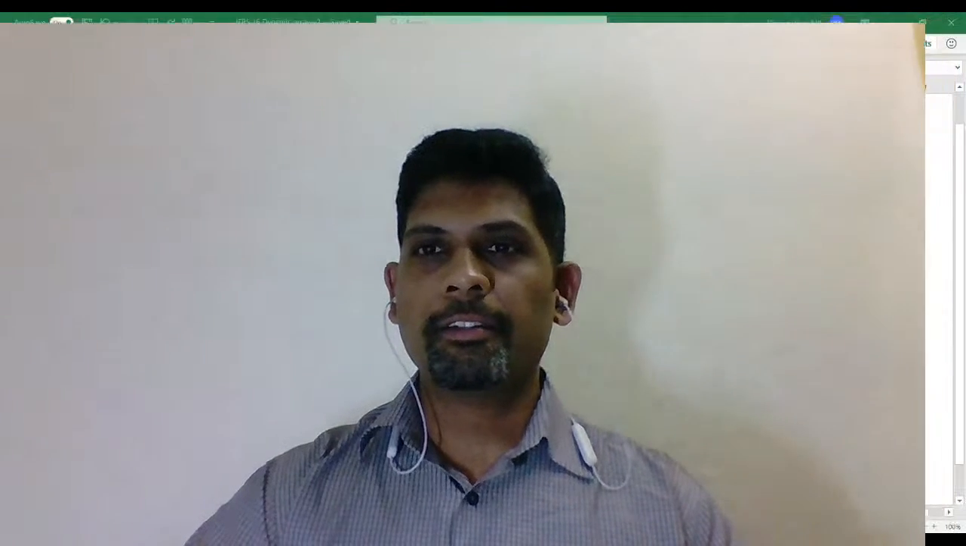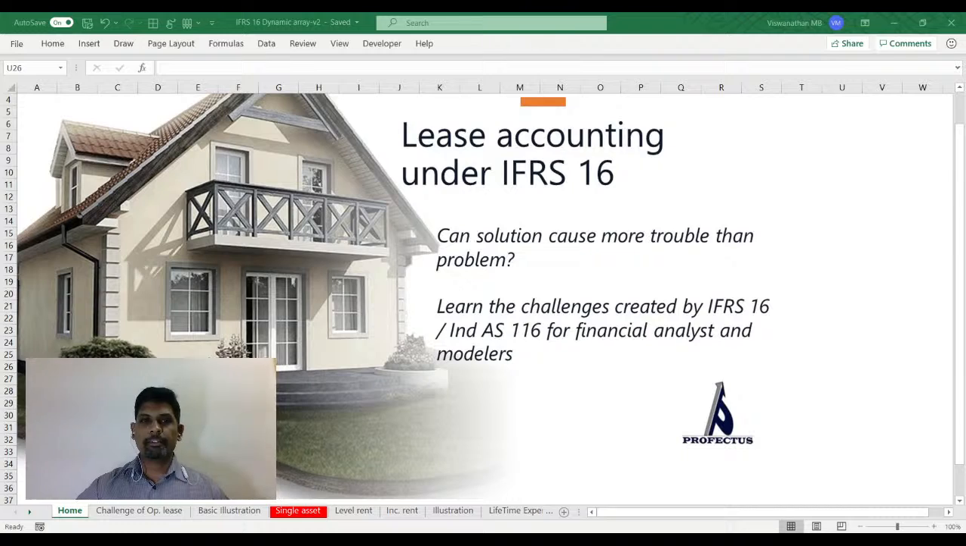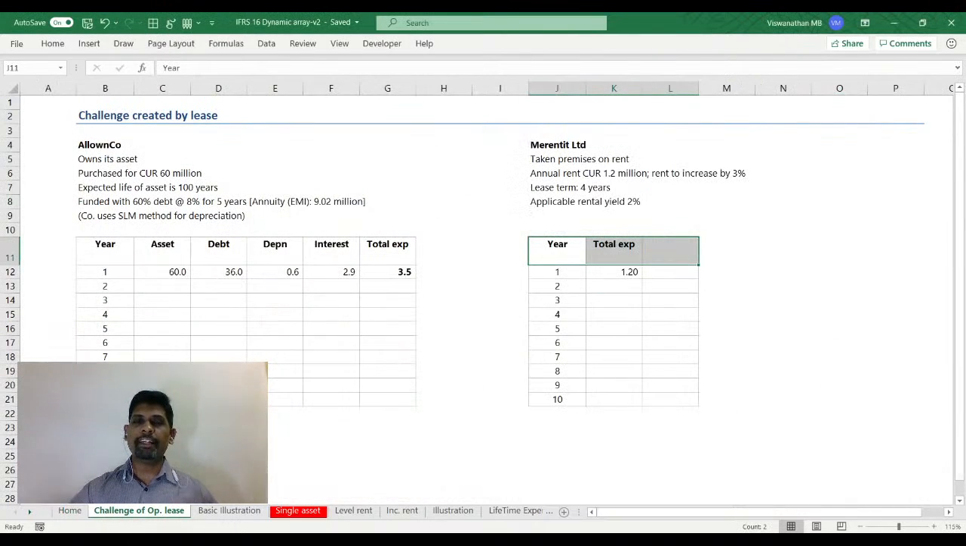So to start with, let me take us back just one moment. So let me start with this IFRS 16. So when you talk about IFRS 16, but before, I mean, as I said, before getting into IFRS 16, first let's talk about what challenges that lease create.